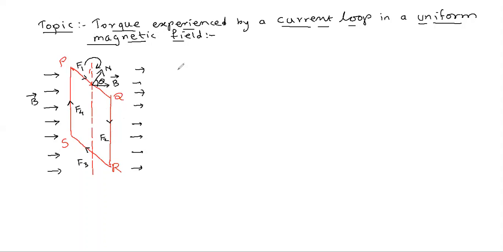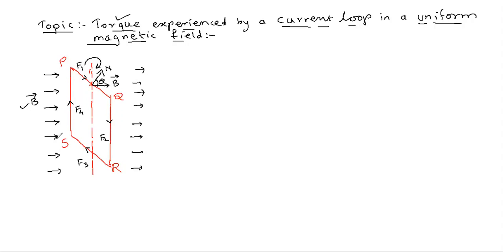The minimum things required here are the magnetic field, shown by the equidistant lines, the vector n normal to the plane of the loop, and PQRS, through which the current flows in the clockwise direction. Write in a few lines whatever you have drawn here, but our main intention is to find the torque.